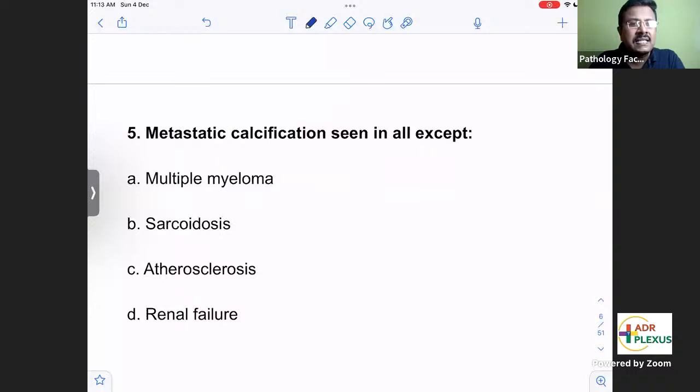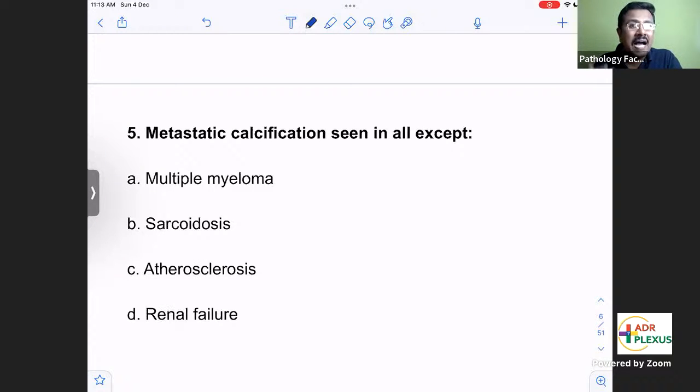Then this is a very important repeat question. Metastatic calcification is seen in all except. All of you are aware what metastatic calcification is. The calcium levels in the body will be high, hypercalcemia.